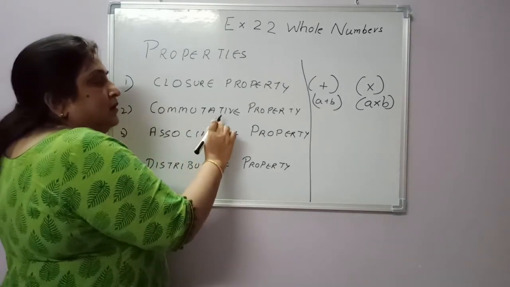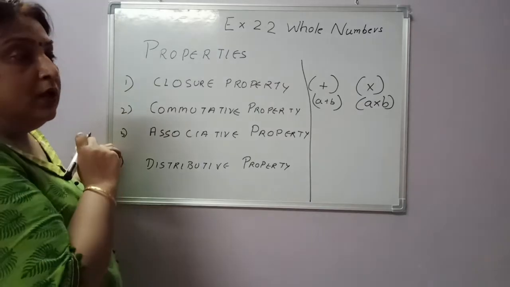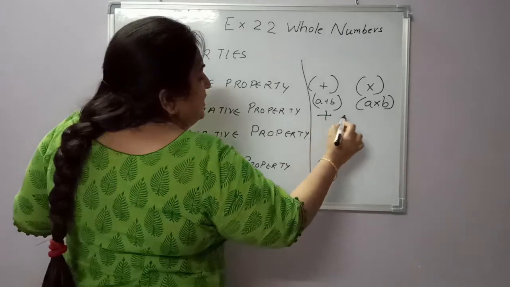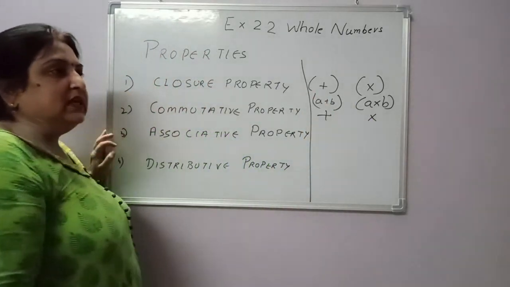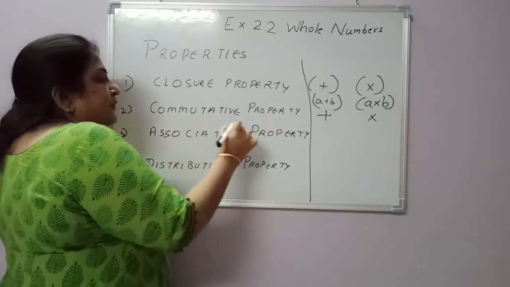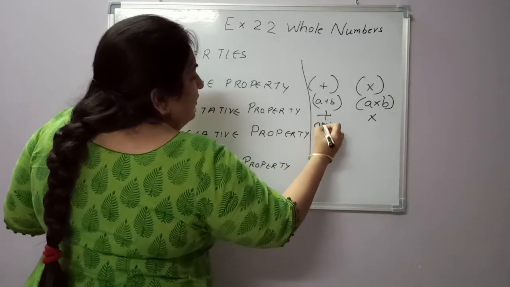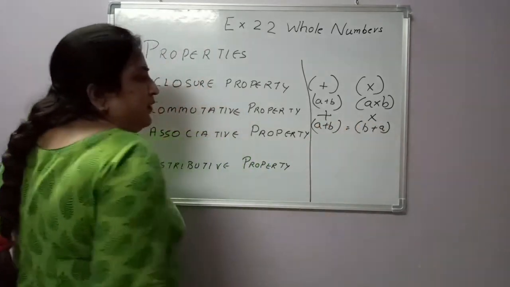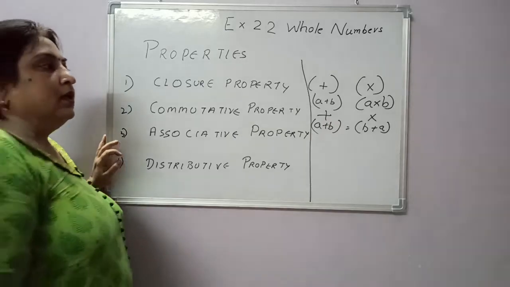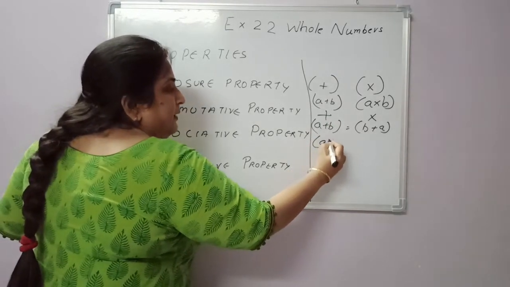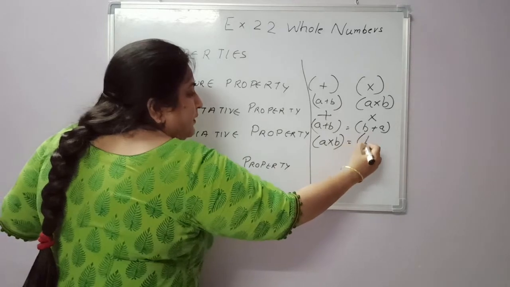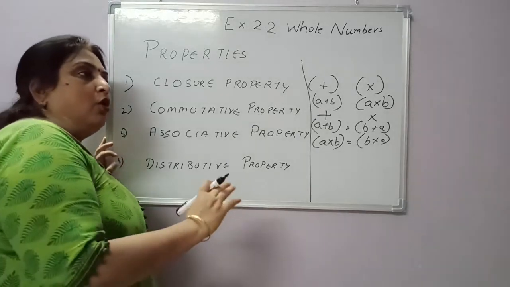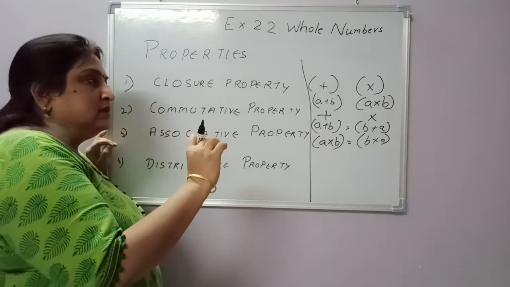Okay. Now next is commutative property. Commutative property is also possible in the case of addition and multiplication. See how. Let's say A plus B is equal to B plus A. It is also possible: A multiplied by B is equal to B multiplied by A. This is commutative property. Commutative property is not possible in subtraction.